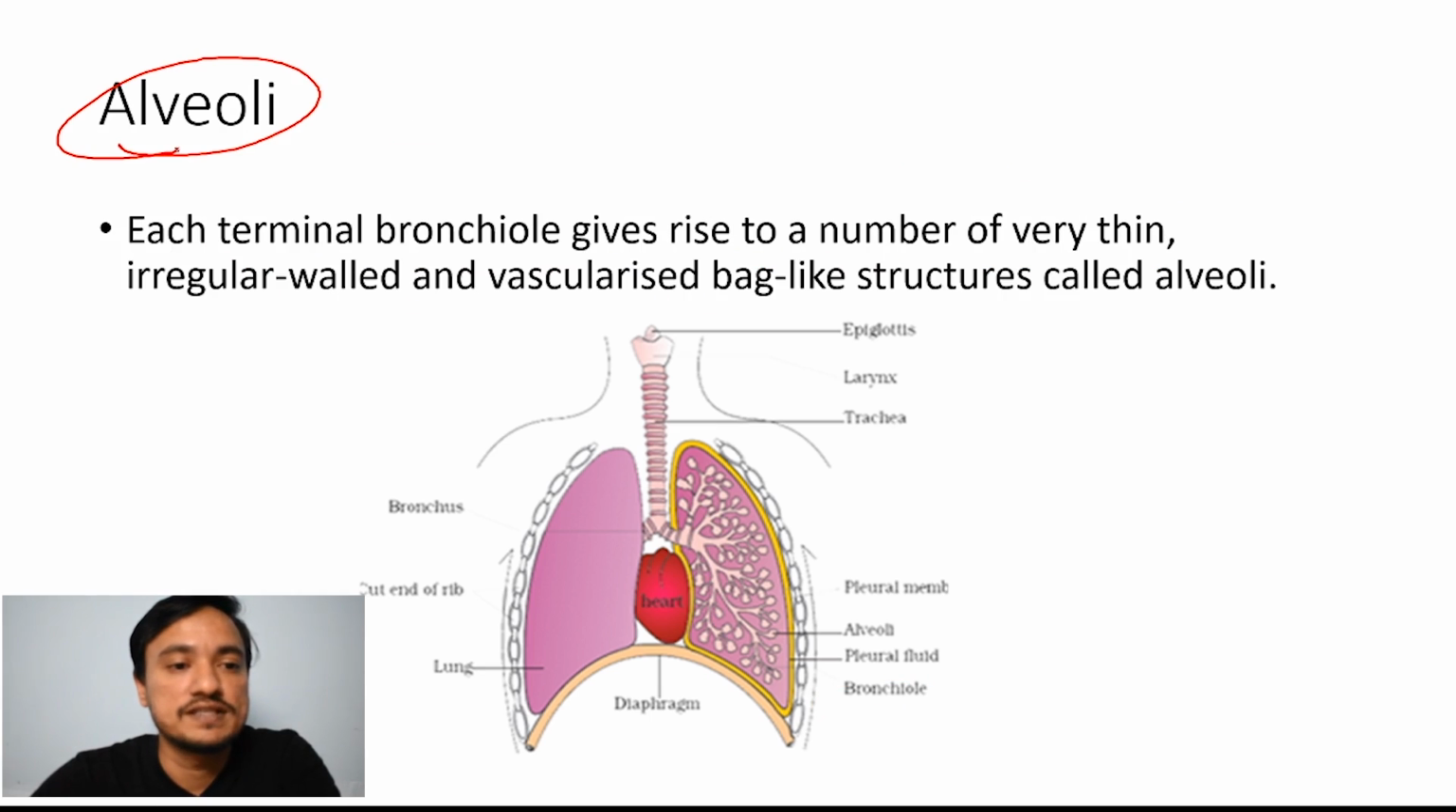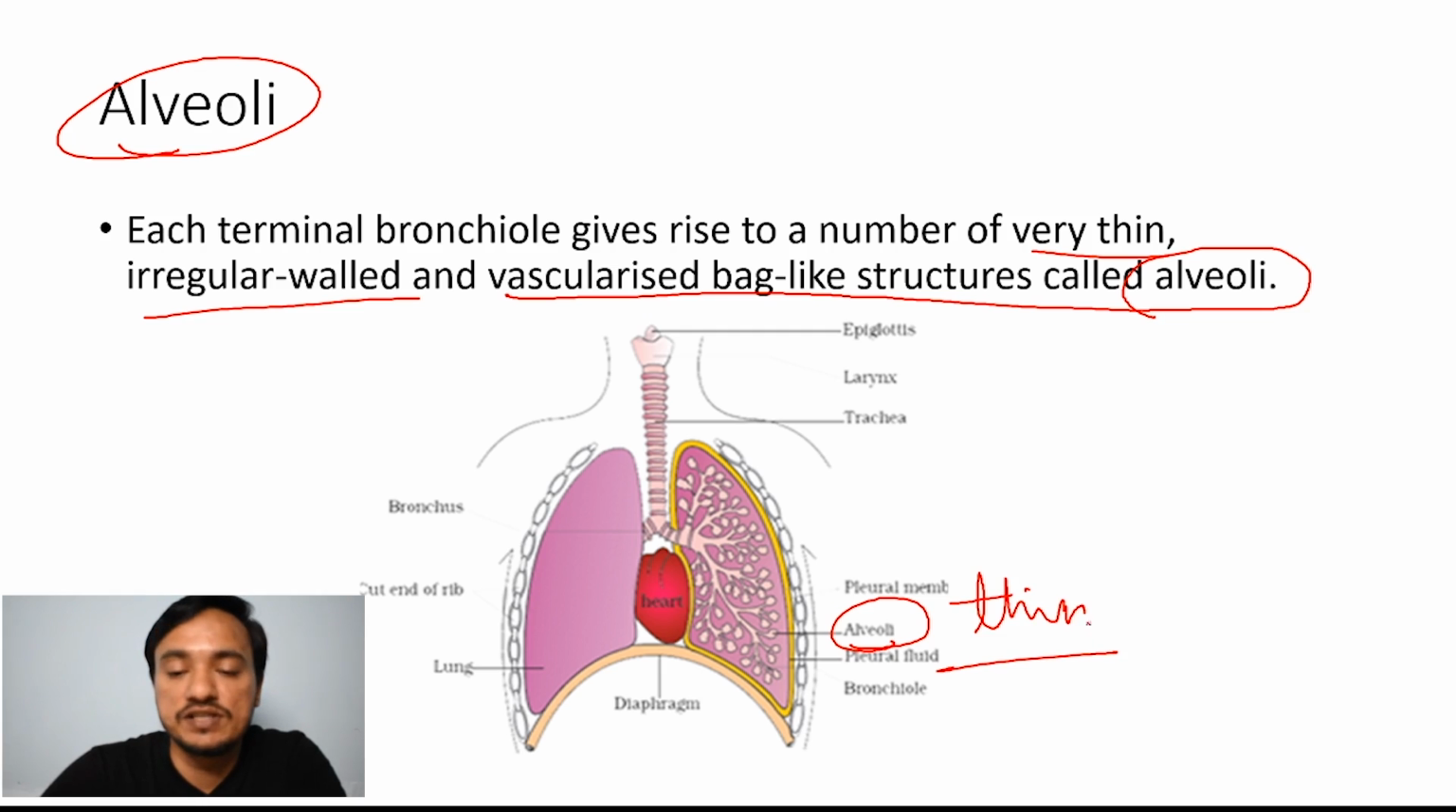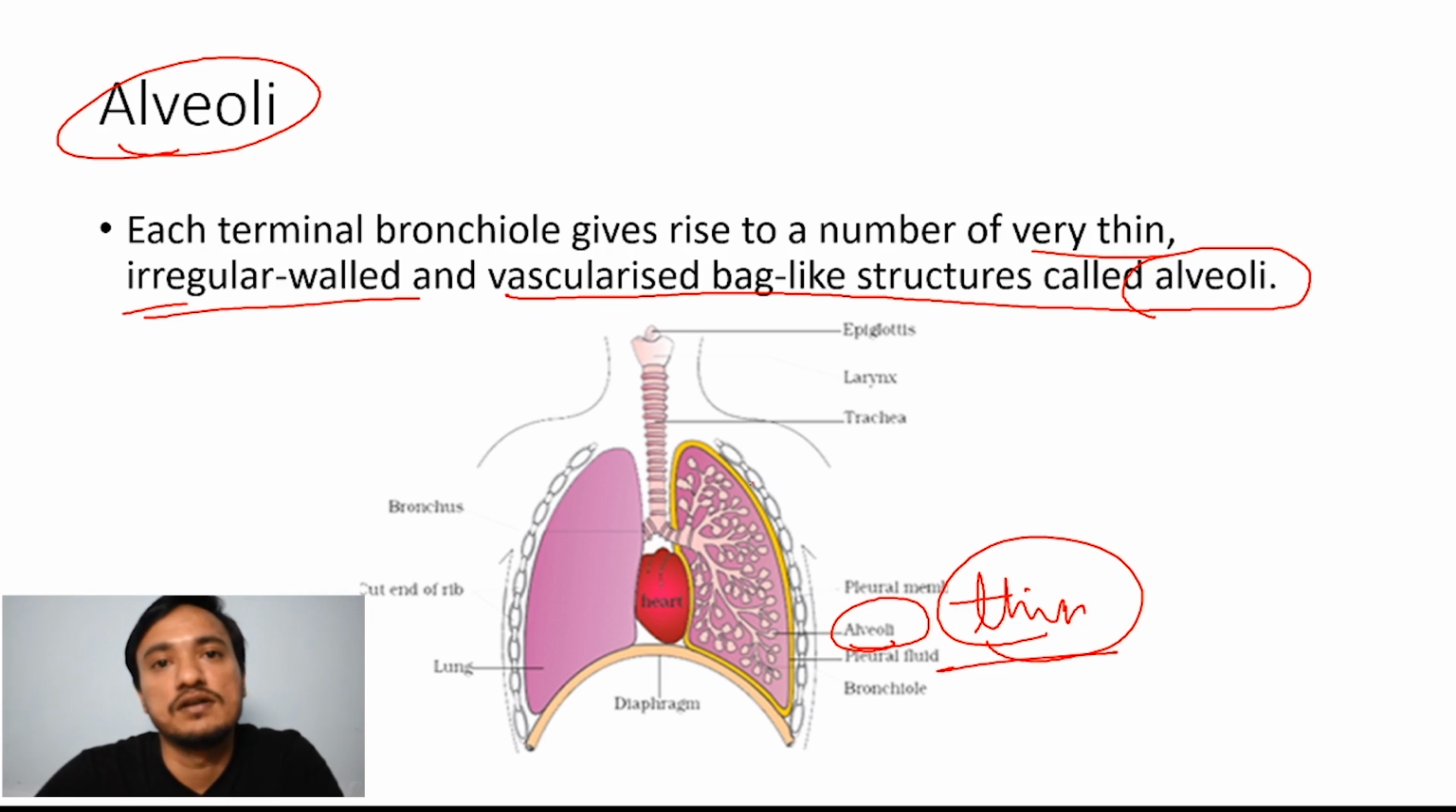Then our next topic is alveoli. See, this is the terminal part. We have seen that each terminal bronchiole gives rise to a number of very thin, irregularly walled, vascularized bag-like structures called alveoli. Exchange of gases takes place at the alveoli, and that's why it is vascular in nature. Blood vessels are present. These are very thin, as exchange of the gas happens at the alveoli. This is irregularly walled and vascular, the terminal part of our respiratory tract.